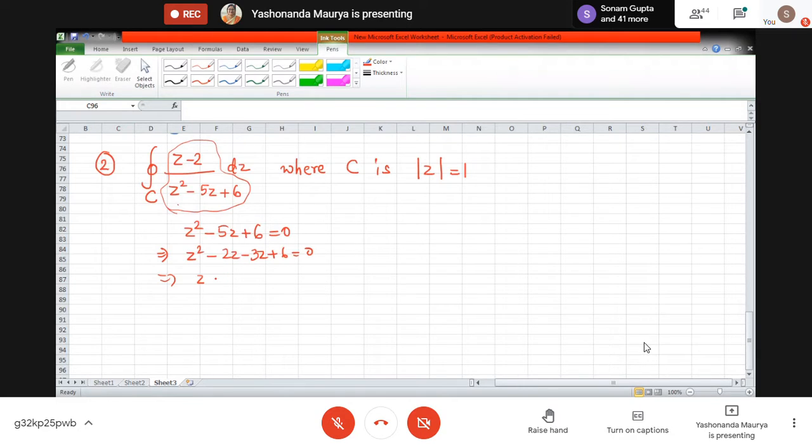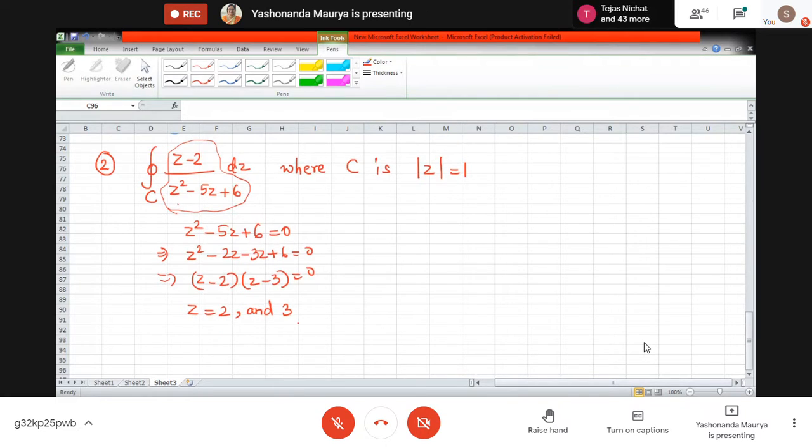You can use your calculator. So the problematic points are z equal to 2 and z equal to 3.